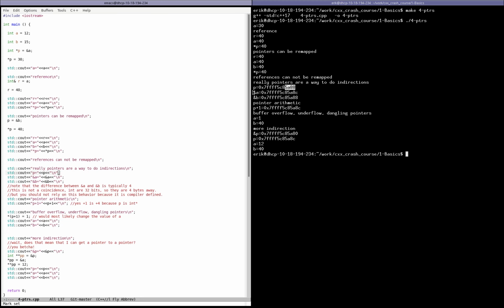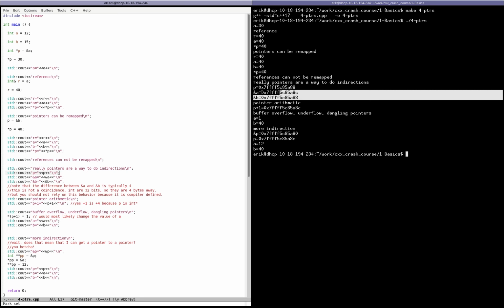And you can see that if you print the address of A and the address of B, the address of B is also the same, 5A88. It's because P actually points to B. And you can see that A is fairly close in memory. It should be about 4 bytes away.